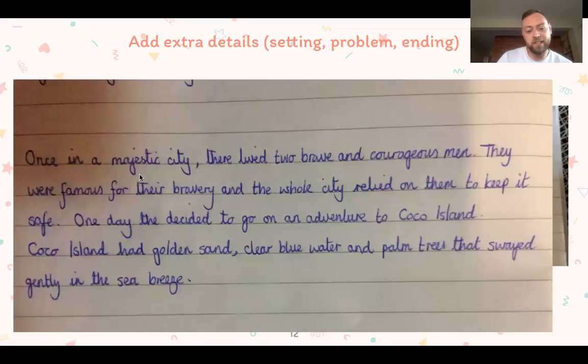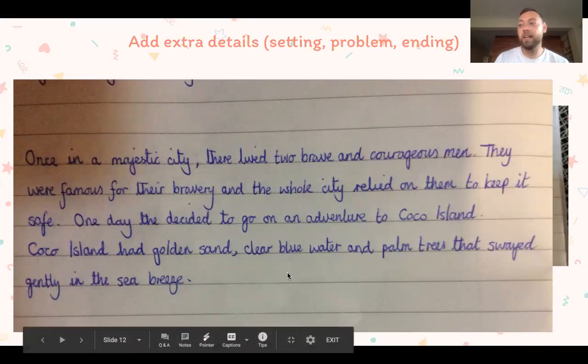"Once in a majestic city, there lived two brave and courageous men. They were famous for their bravery, and the whole city relied on them to keep it safe. One day, they decided to go on an adventure to Coco Island. Coco Island had golden sand, clear blue water, and palm trees that swayed gently in the sea breeze." So this has been upgraded.